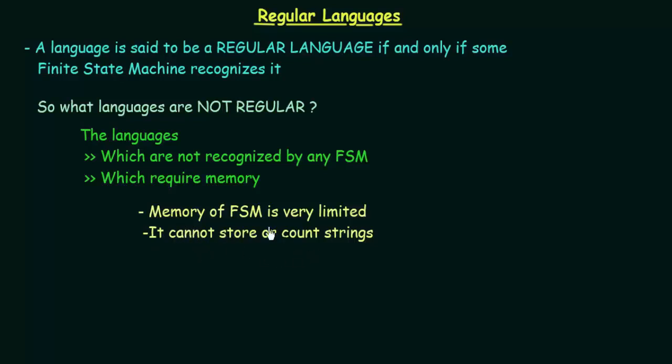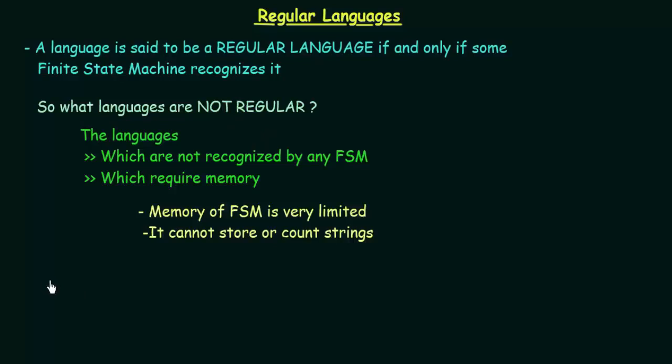We know that the memory of an FSM is very limited. The only kind of memory it has is the memory to store in what state it is currently present. That is the only kind of memory it has. It doesn't have any other kind of memory. So its memory is very limited and also it cannot store or count strings. So the languages that require memory, or storing or counting of strings, cannot be designed or recognized using a finite state machine, making them languages that are not regular. Alright, so I hope that was clear.